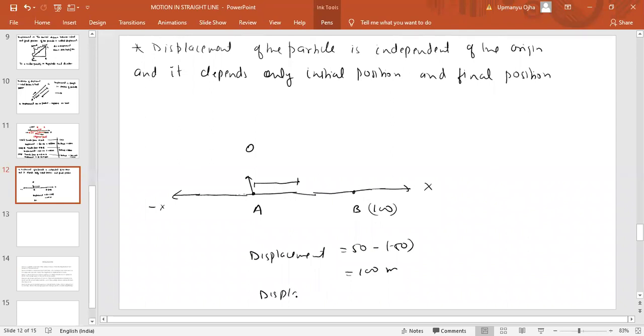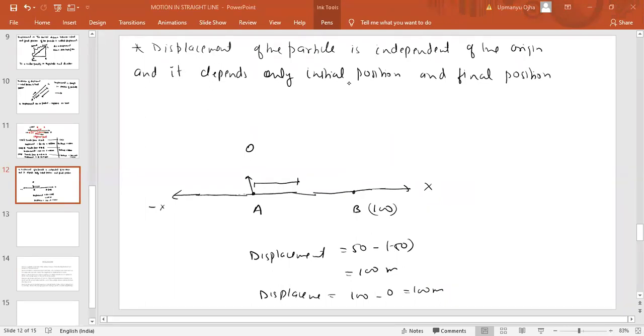Displacement would be again the same, that is 100 minus 0, which is 100 meters. So even if I change the origin, the displacement of the particle is independent of the origin. It only depends upon the final position and the initial position. It does not depend upon the origin. If you take any point as origin, the displacement will not depend upon it. Okay, fine. So I think you understood this point: displacement of the particle is independent of the origin.